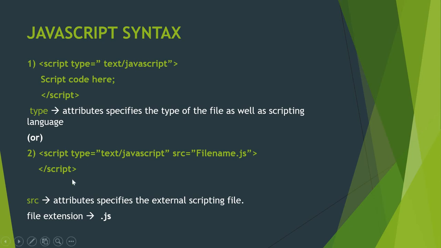Another way is these two lines you have to add to the HTML document, and you have to create another file that is going to store the script code, file name.js, that is going to hold the script code. Add the file name here, so that at the time of running, the file will be added to this HTML file and it will be running on the web page. So any of these two syntaxes can be followed for creating the JavaScript.